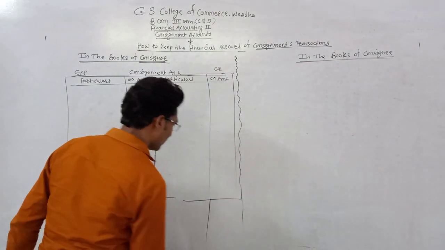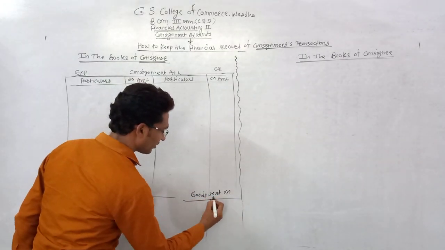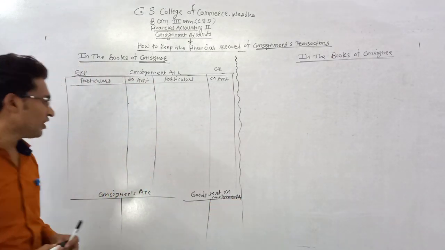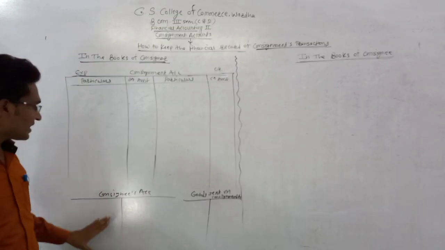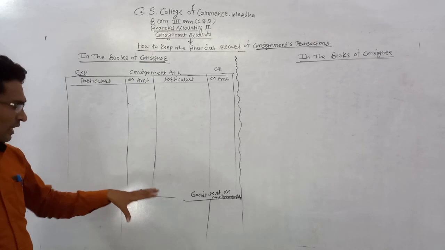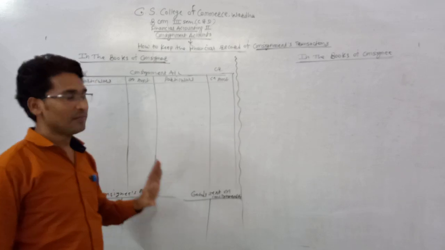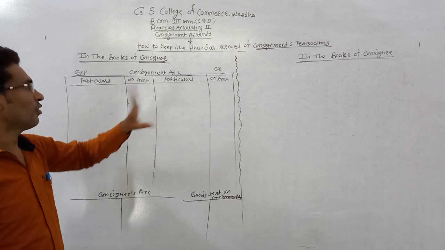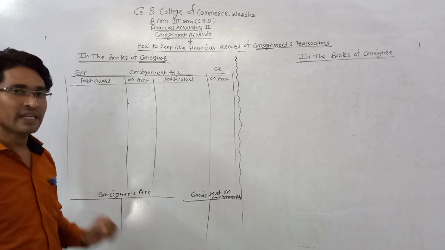Third one is the goods sent on consignment account. But the consignment account and the consignee's account are the most important accounts. All accounts related to consignment are prepared in the books of the consignor, but the two main accounts required for keeping the financial record of consignment transactions are, first, the consignment account, and second, the consignee's account.